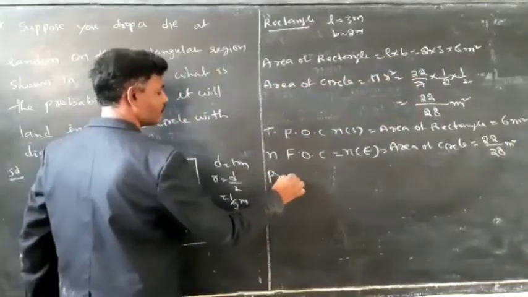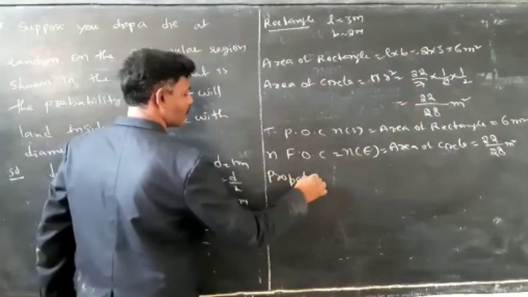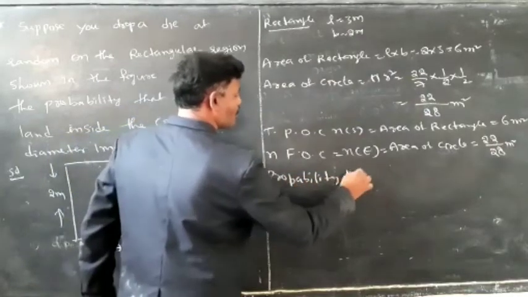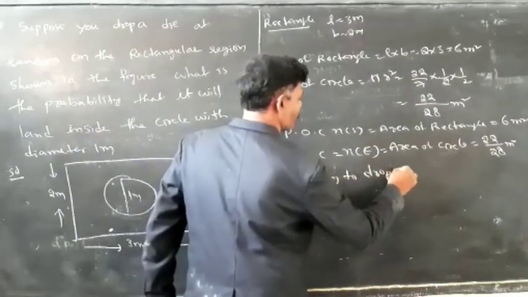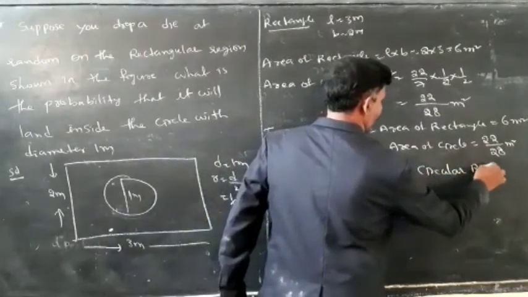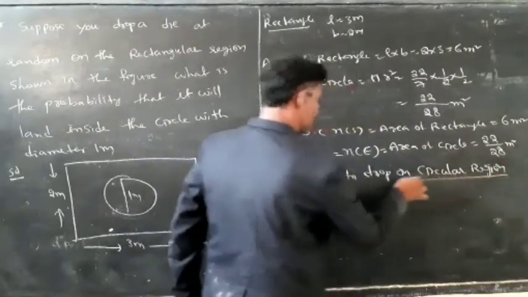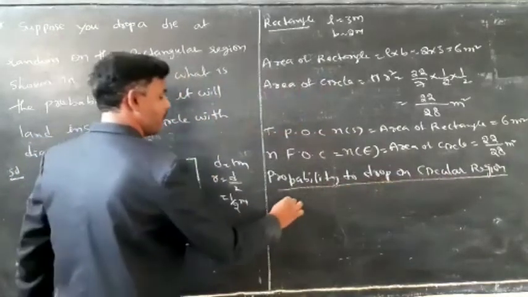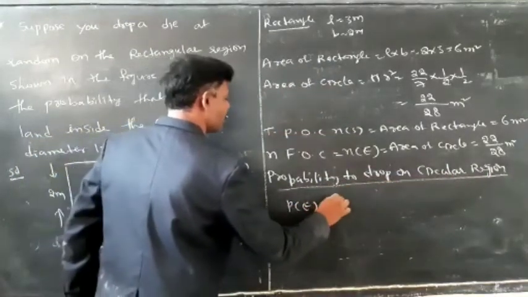Probability to drop on circular region. P of E is equal to, what is the formula?